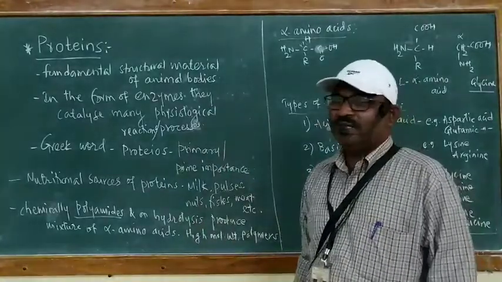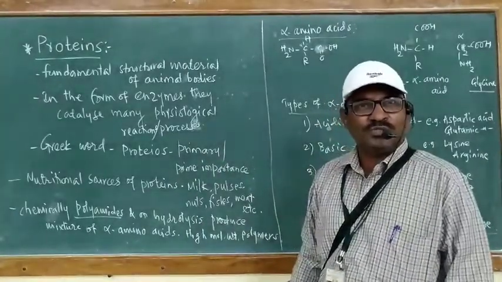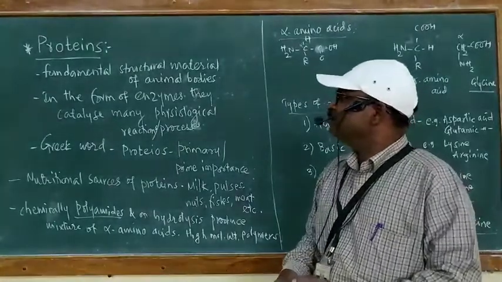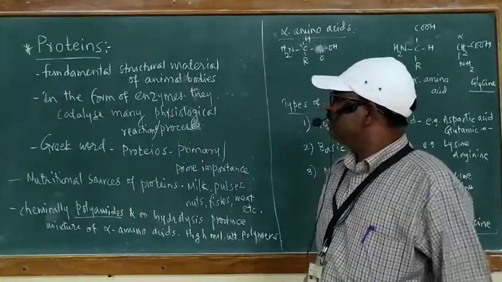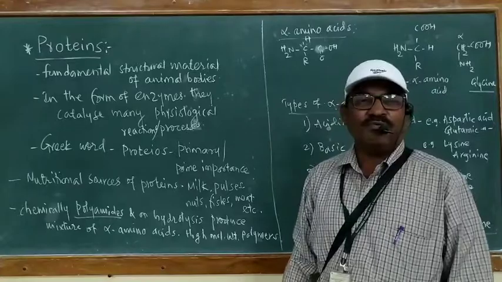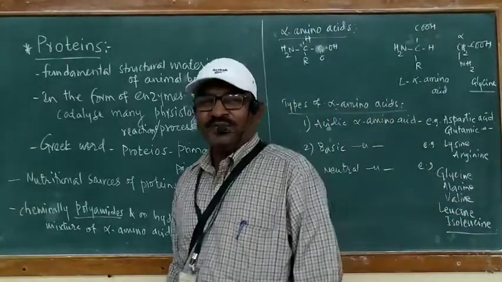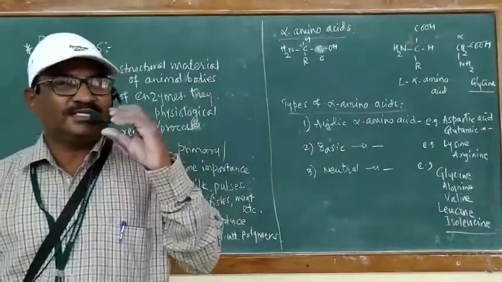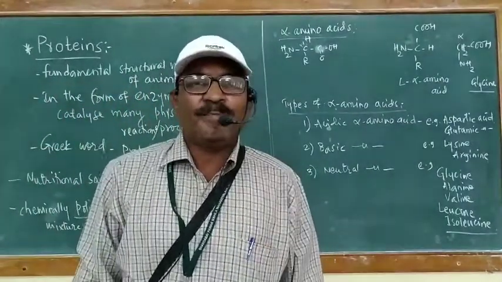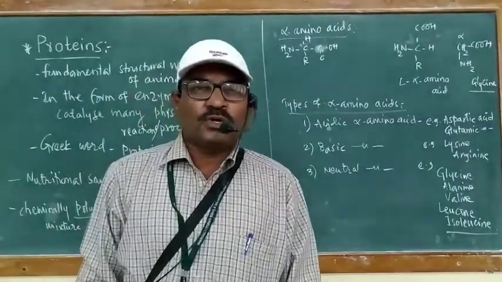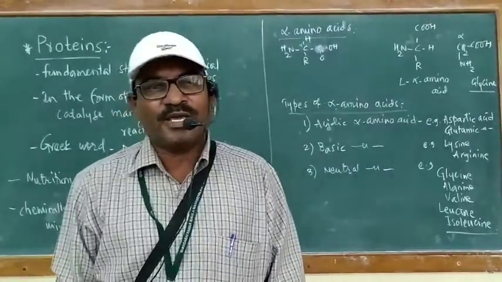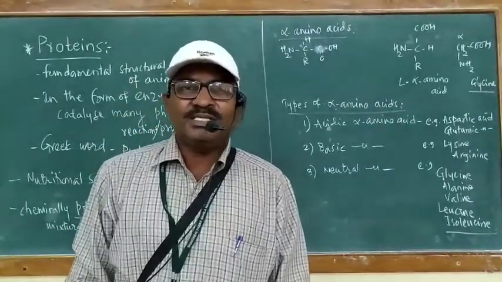Whatever part is given in proteins, we are going to see here. These proteins are the fundamental structural material of animal bodies. You know, in 11th standard or in lower classes, you have seen balanced diet. For growth and development of our body, we need a balanced diet.